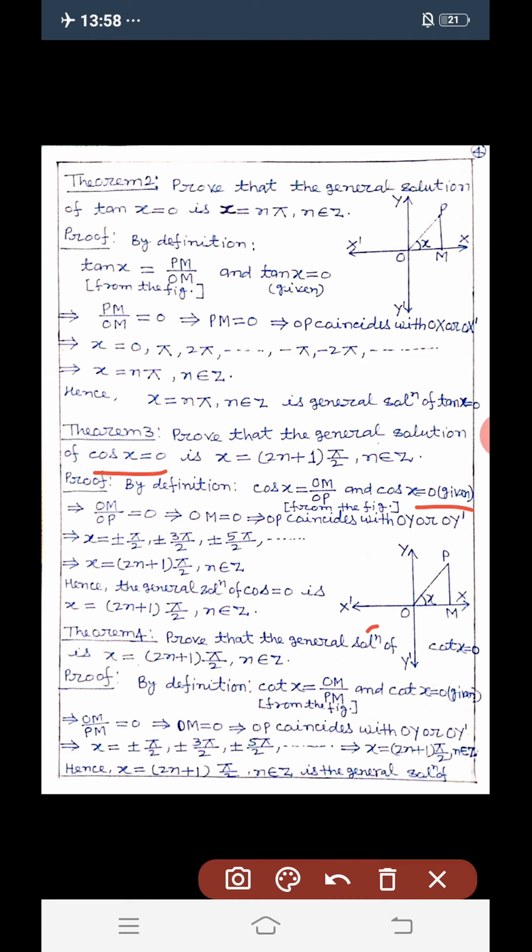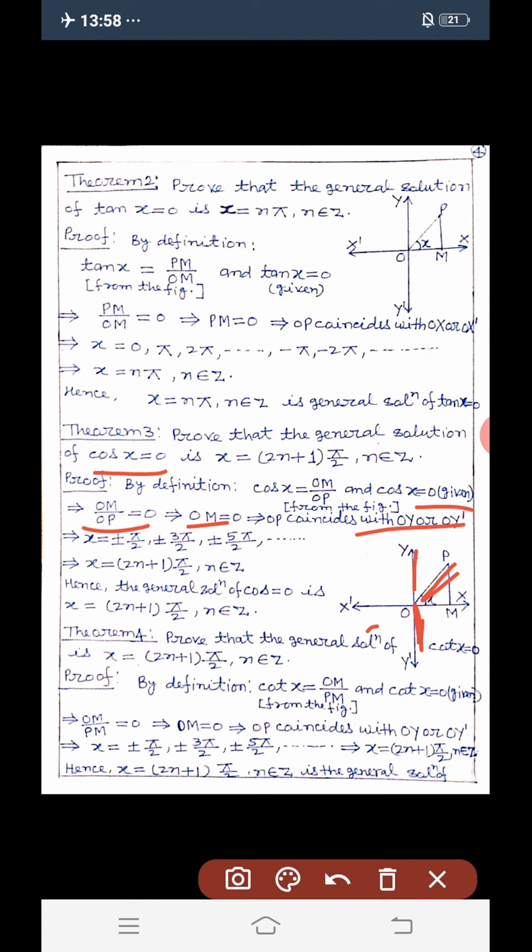This implies OM/OP = 0, which implies OM = 0, and this implies that OP coincides with OY or OY dash. We can see easily from the figure.